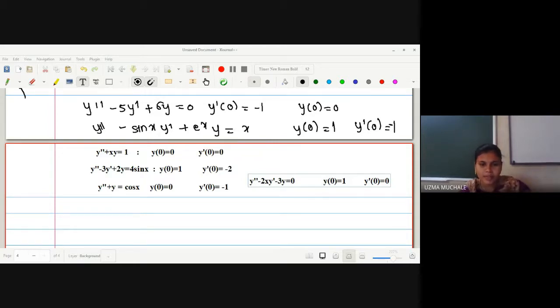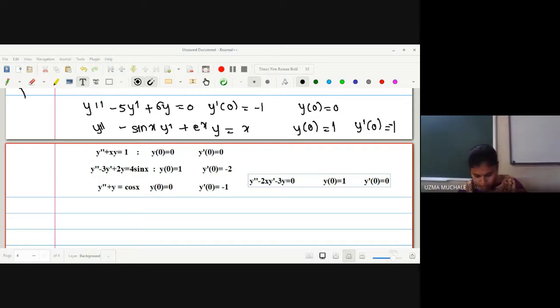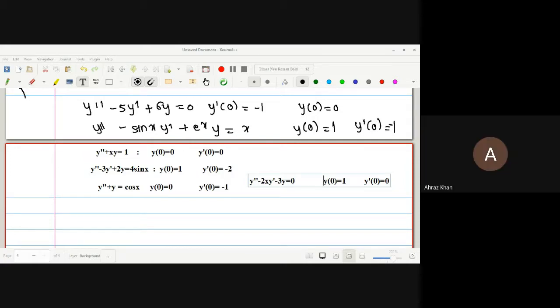I hope you have completed the second one, everyone. Has everyone's second example been completed? Yes, ma'am. Okay. Now you should tell me what is the form and what is lambda, k of xt and f of x. Ma'am, it is again a non-homogeneous Volterra equation.